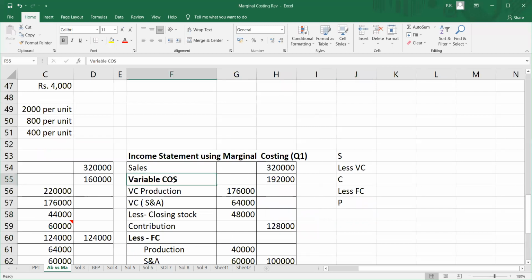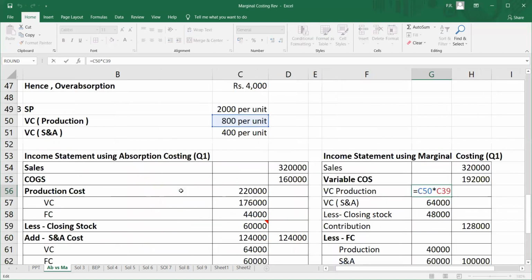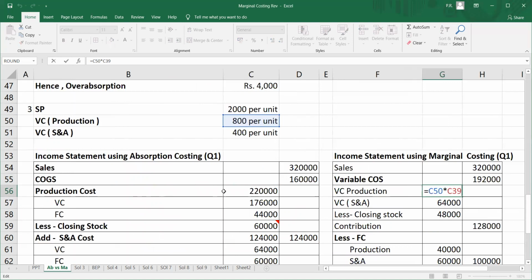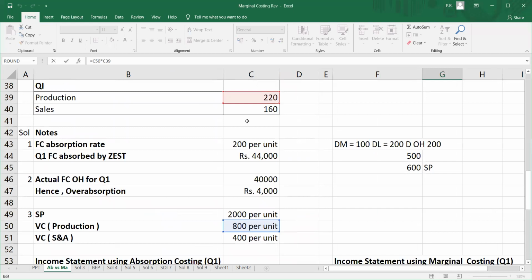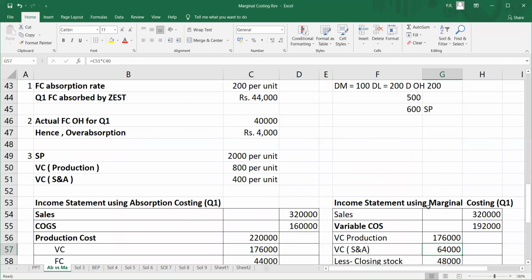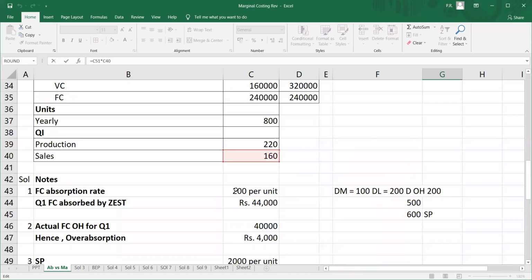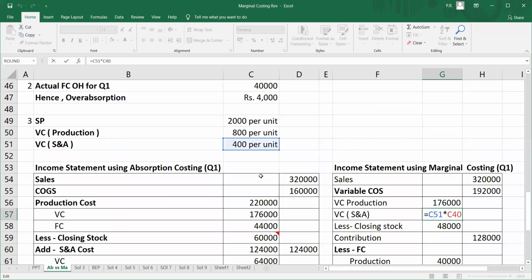I have variable cost of sales. There I have two variable costs, production cost and the variable cost of selling and admin. So for cost of production, how will I do this? It is same as we did for absorption costing. It is variable cost of production per unit, that is 800 rupees, multiplied by the total units produced, that is 220 units. So it comes to 1,76,000. And how will I get the variable cost on SNA? 400 rupees per unit, into the number of units sold, that is 160. The calculation remains same. So this is my variable cost.